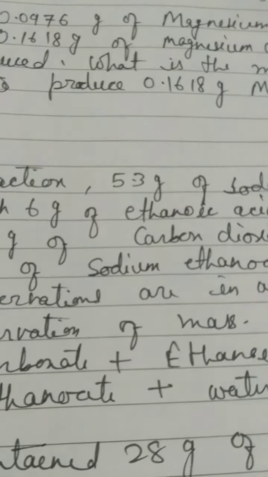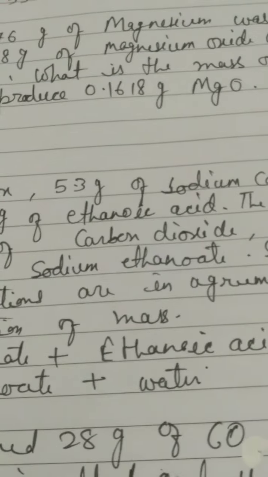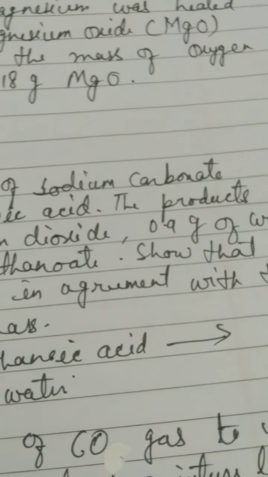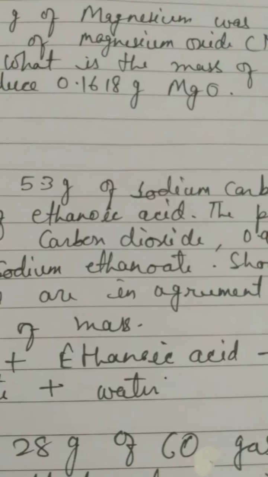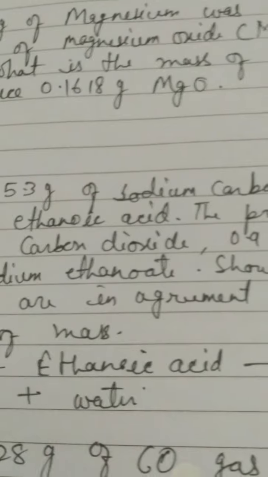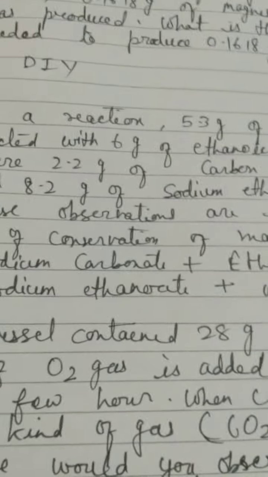The products were 2.22 gram of carbon dioxide, 0.9 gram of water, and 8.2 gram of sodium ethanoate. Sodium ethanoate is your here what? That I told, sodium acetate is nothing but sodium ethanoate also. The chemical name is sodium ethanoate and the common name is sodium acetate, the same salt. Show that these observations are in agreement with the law of conservation of mass.